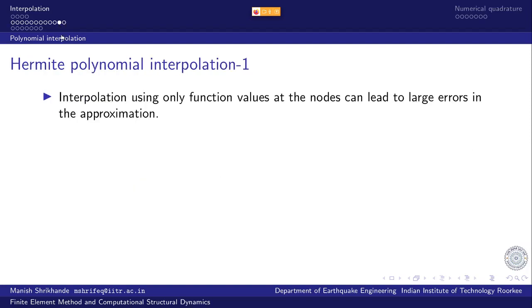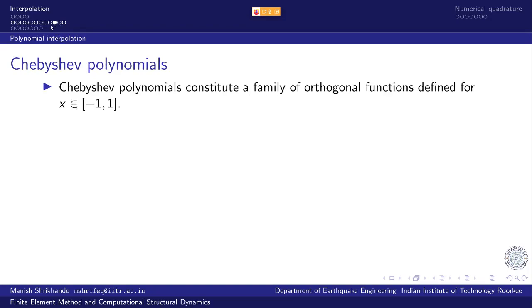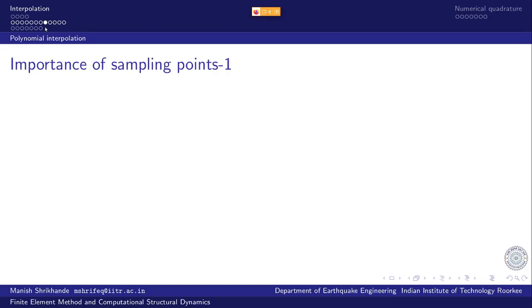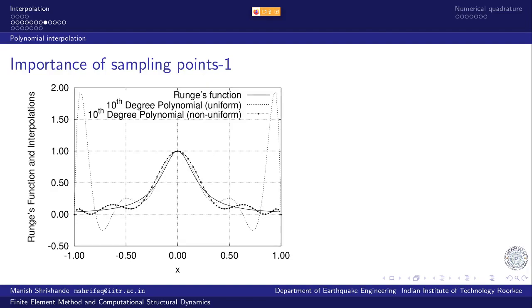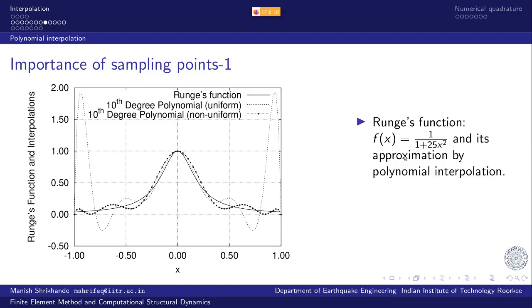And that is what brings us to the issue here, the importance of sampling points. And for that, we would like to take recourse to Runge's function. We define a function f of x as 1 over 1 plus 25x square. So it's a continuous function. As you can see, this is a continuous line.